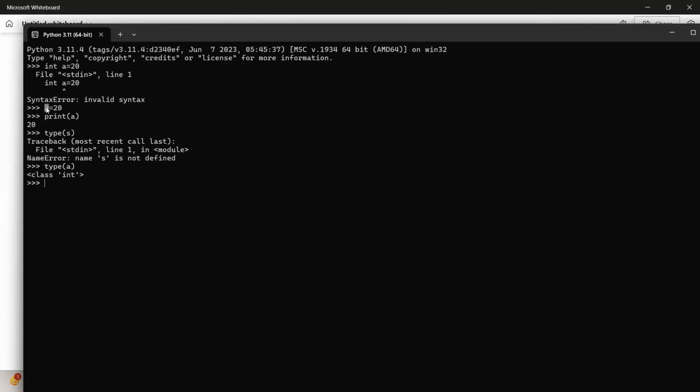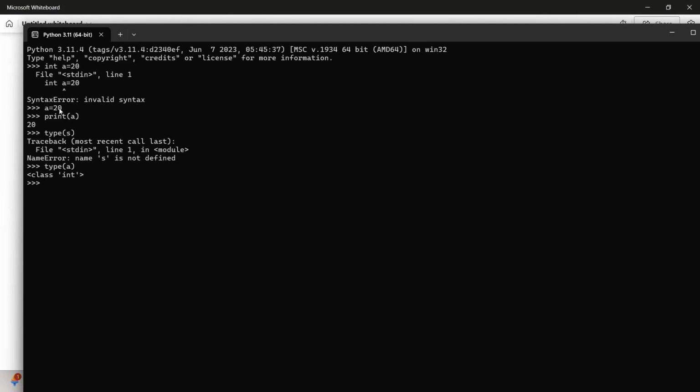That means whatever value a is storing, a is nothing but a variable. Also we can call it an object. In Python everything is an object. So a is a variable, we can also call it an object, right? So a is equals to 20. 20 is what value? Integer value. And behind this object we have one class. What class is it? Integer class. So for every object in Python there is a class.